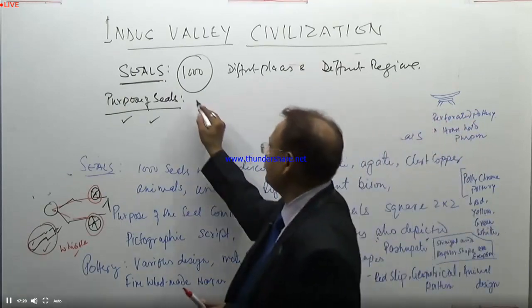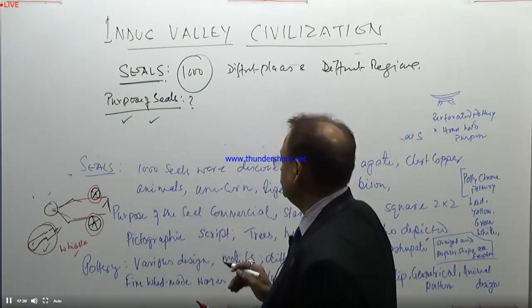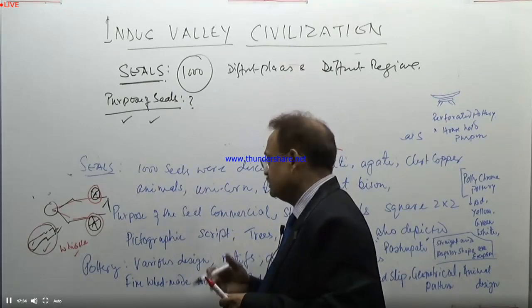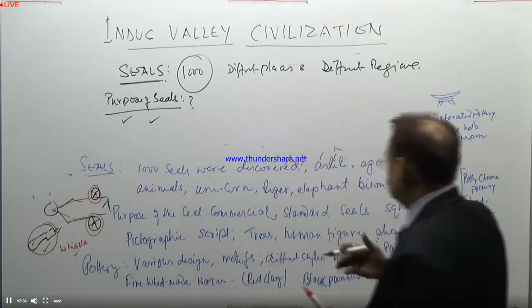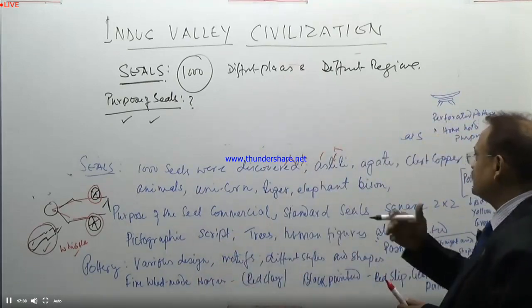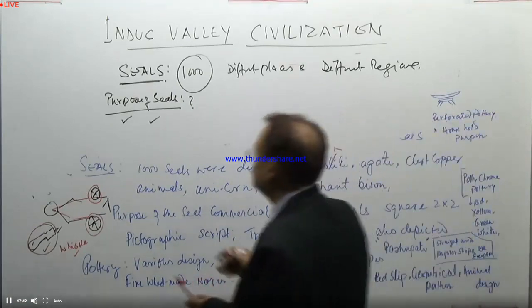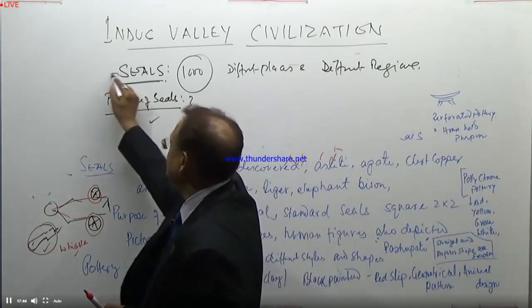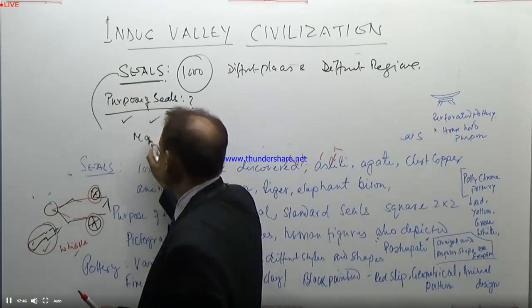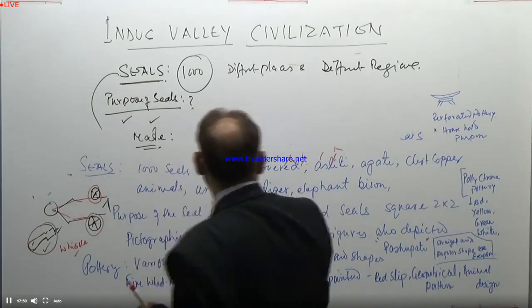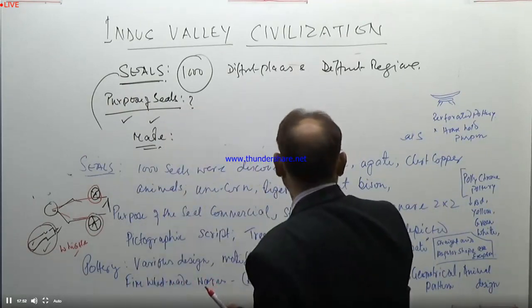The second condition arises here: what type of seals? So, the objective of the seals, the purpose of the seals, and how the seals are made. Manufacturing of the seals is an important part of it.